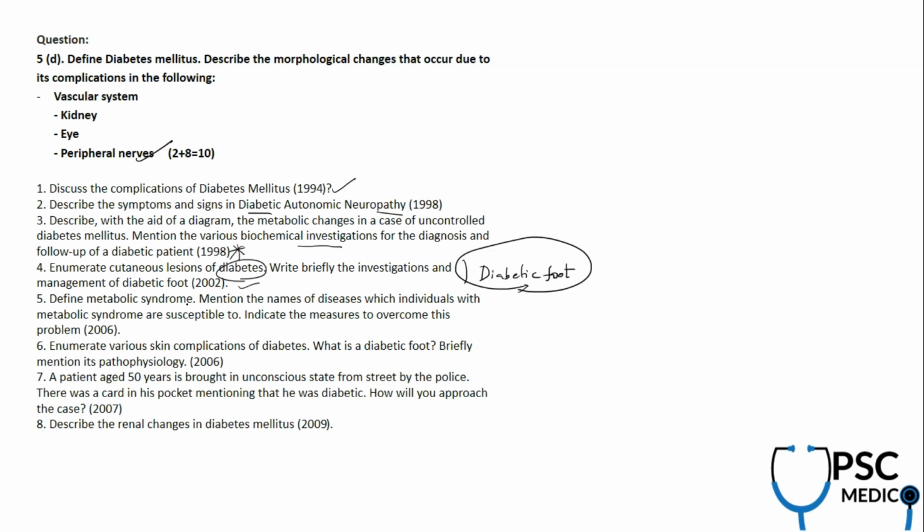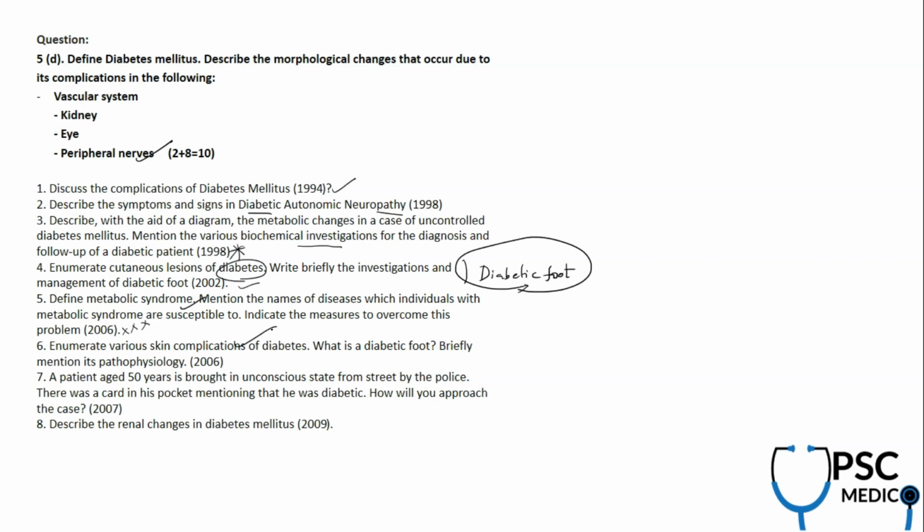Okay, so define metabolic syndrome. Of late, metabolic syndrome and diabetes are seen together, because metabolic syndrome along with diabetes includes uncontrolled hypertension, right? It also includes obesity. It also includes PCOD and all. Again, this question is included in the diabetes part, but more or less it comes from the preventive medicine aspect, like how to prevent diabetes, how to prevent cardiovascular risk associated with ischemic heart disease. It's more in generic terms.